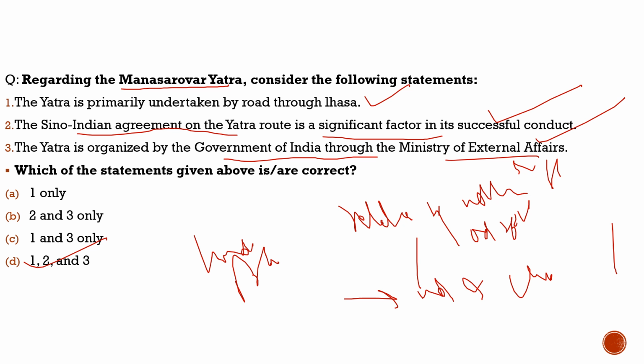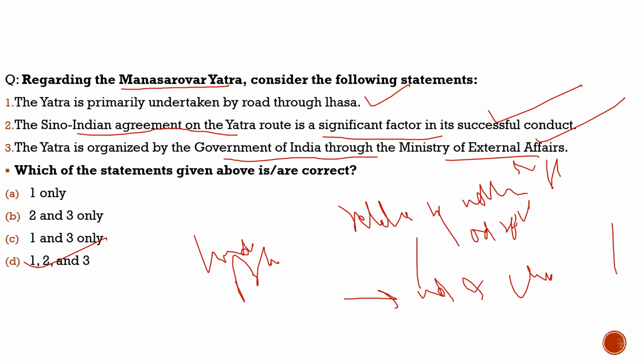So it is going to have a great impact. It is going to impact our relations in a better way. As you know, it would now be very easy for Indian students to go to China. Earlier they had to go to different countries and then reach China. Now they can directly go to China, and visas would also be much more available for the people in China. So with this, I hope you have understood the question.